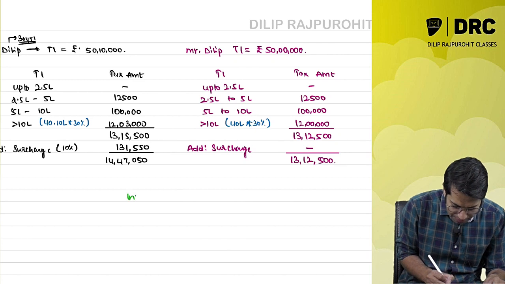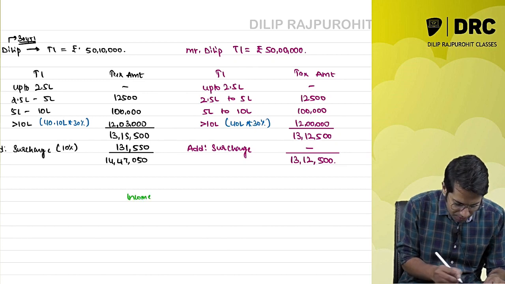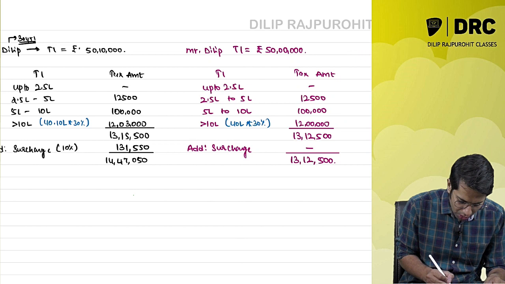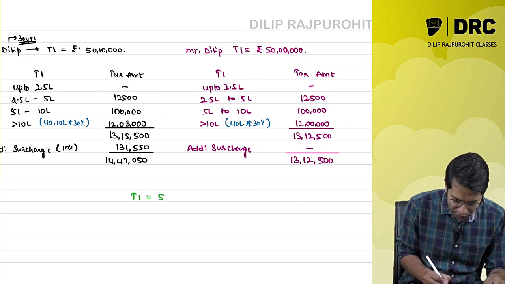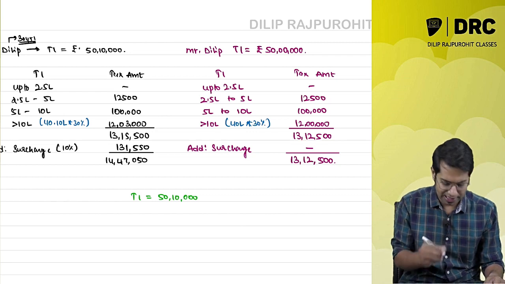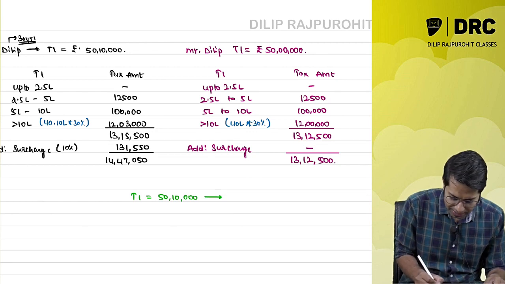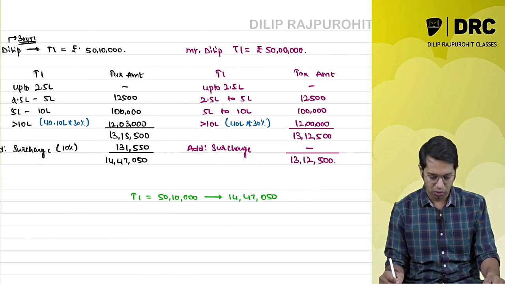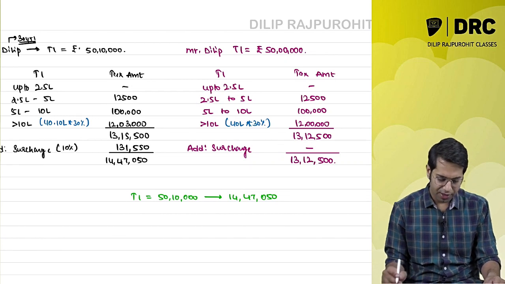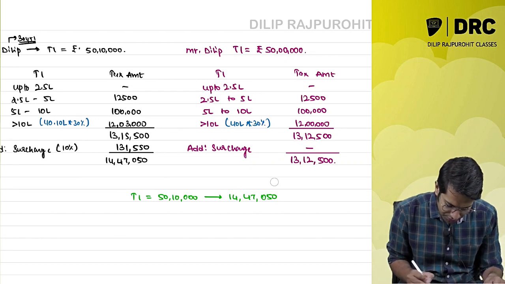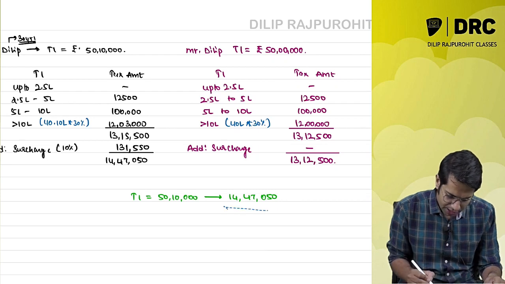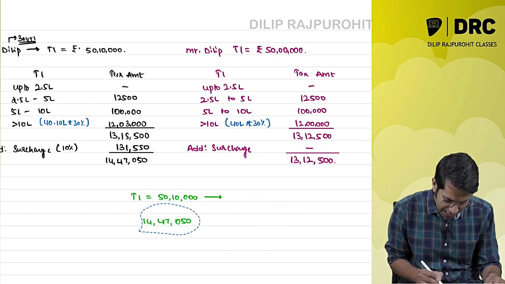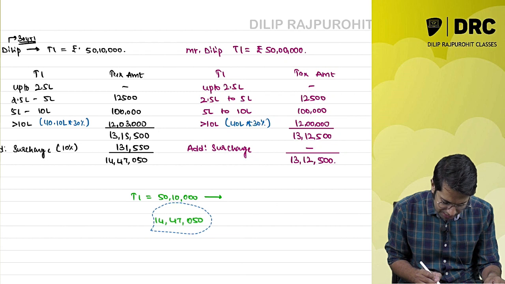See, when my total income was 50 lakh 10,000 rupees, I had to pay a tax of 14 lakhs 47,050 rupees. Correct? When my total income was 50 lakh 10,000 rupees, I had to pay this much.